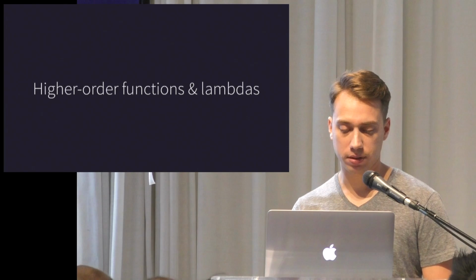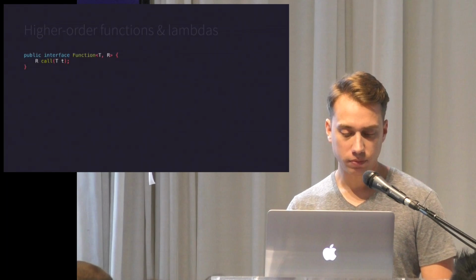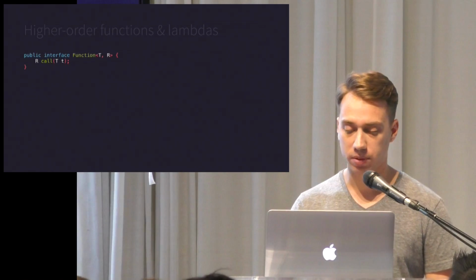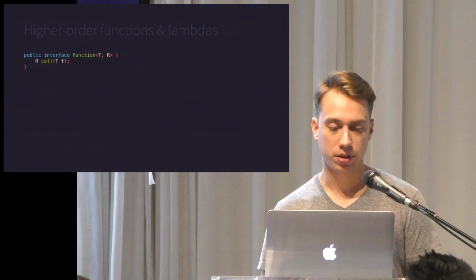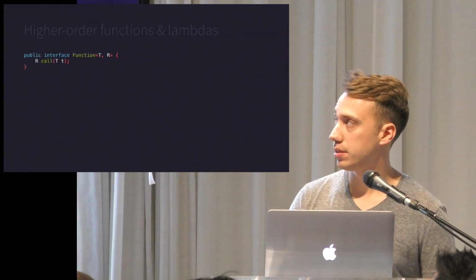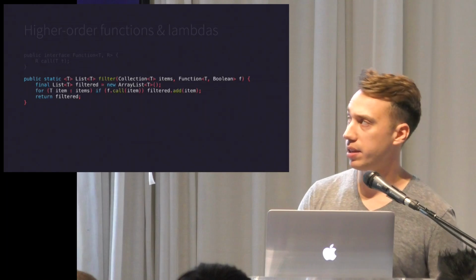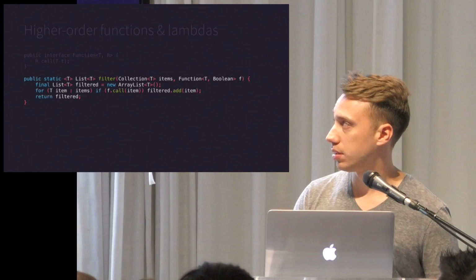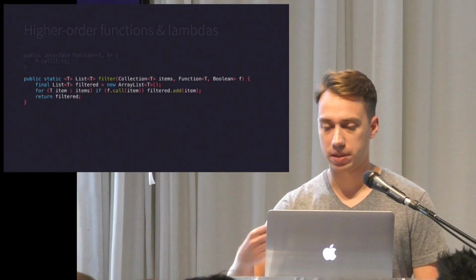So higher order functions, a lot of languages have these now, and so does Java 8, but we can't use Java 8. So if you're on Java 6 or 7, this is how you might implement a filter function. So first we need to declare a function interface that takes type T and returns type R. And here's our method. It iterates over a collection using your supplied function and creates a new ArrayList, adding items that pass your predicate.